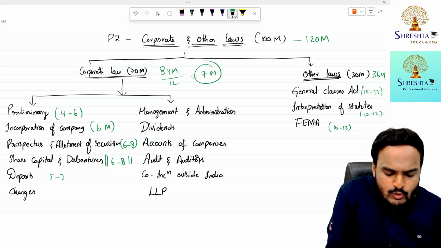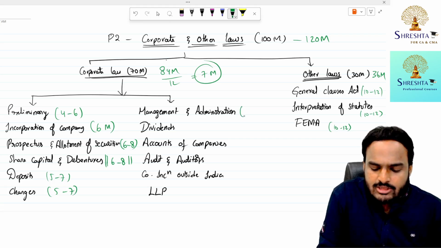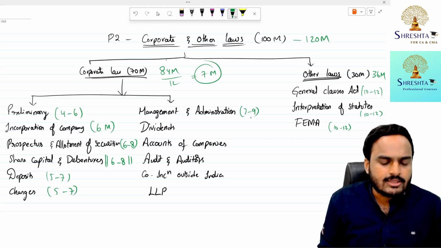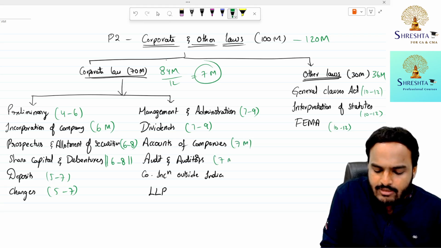Deposits, 5 to 7 marks. Charges, 5 to 7 marks. Management and Administration, 7 to 9 marks. Dividends, 7 to 9 marks. Accounts of Companies, 7 marks. Audit and Auditors, 7 marks.